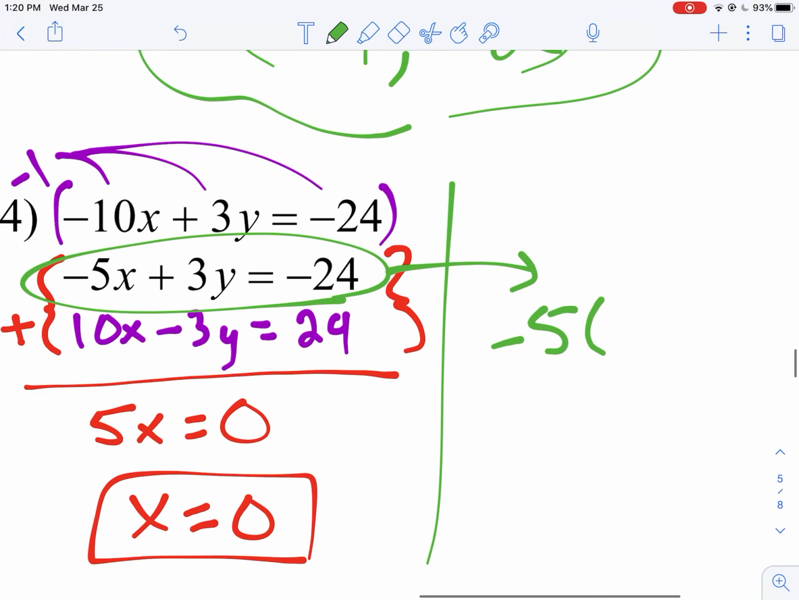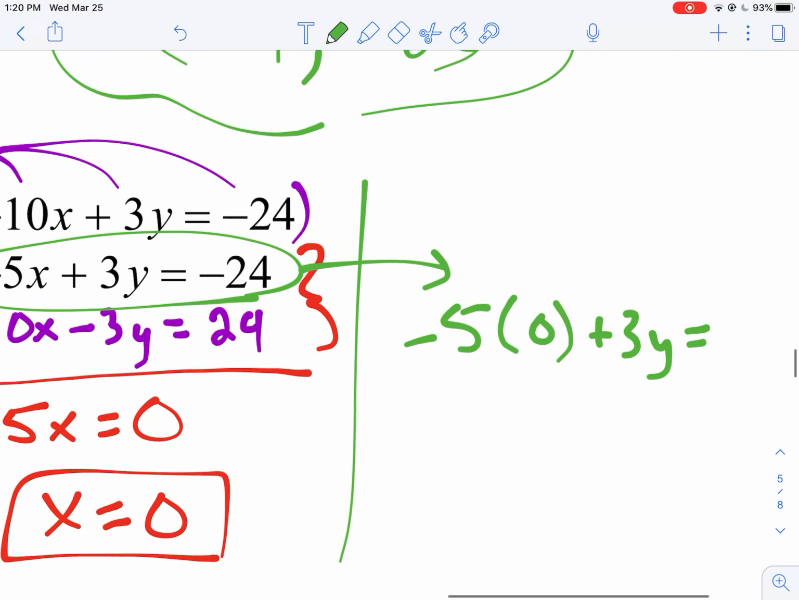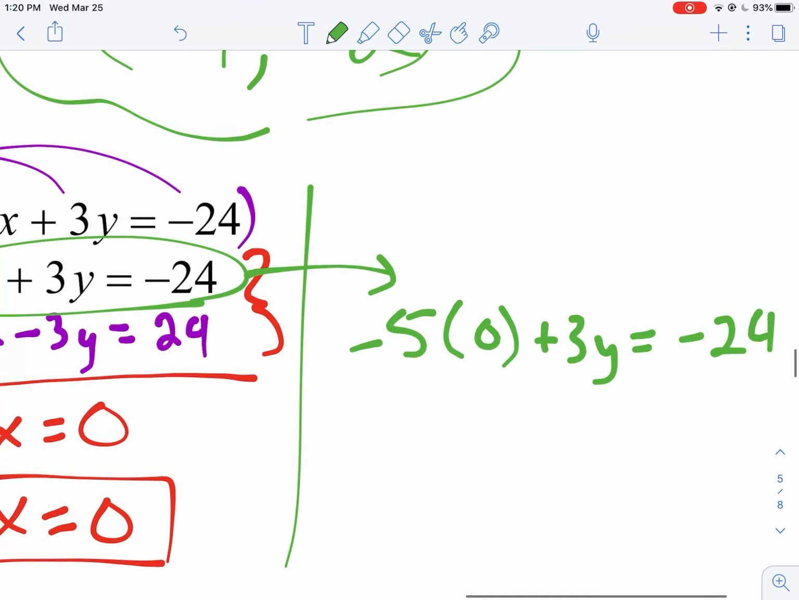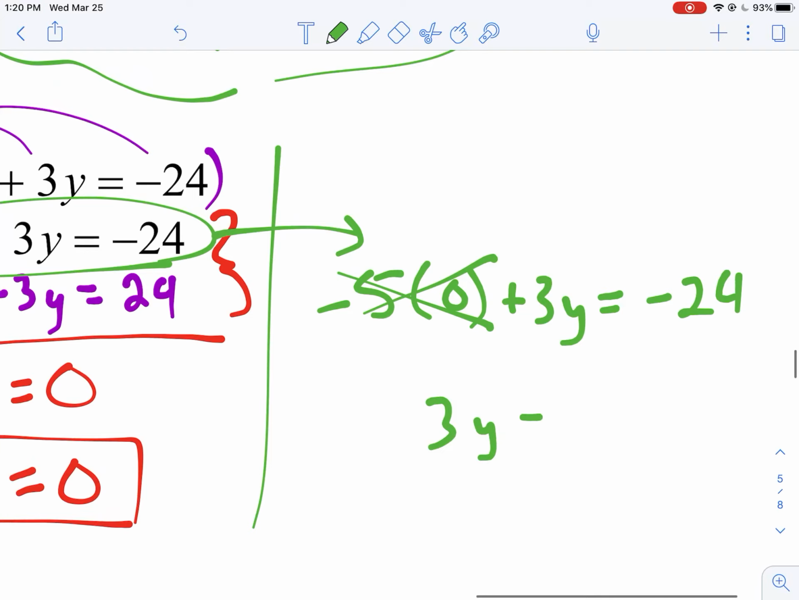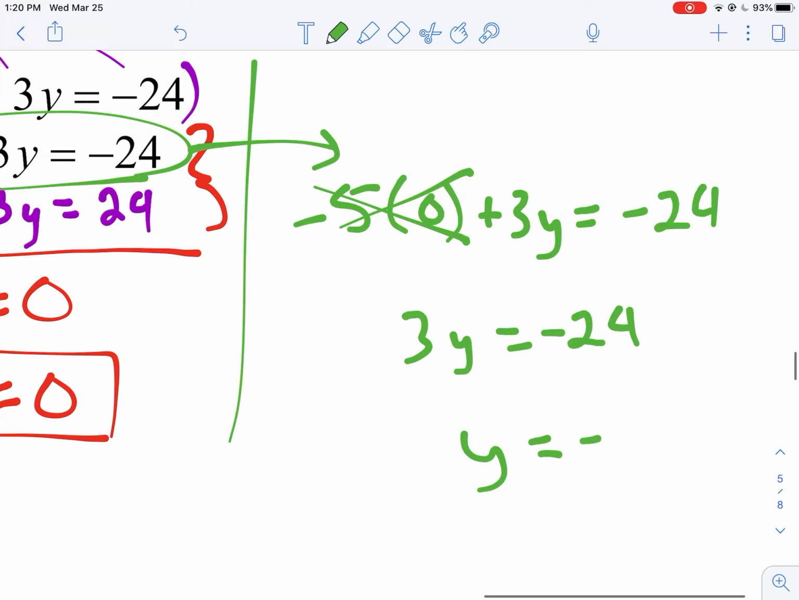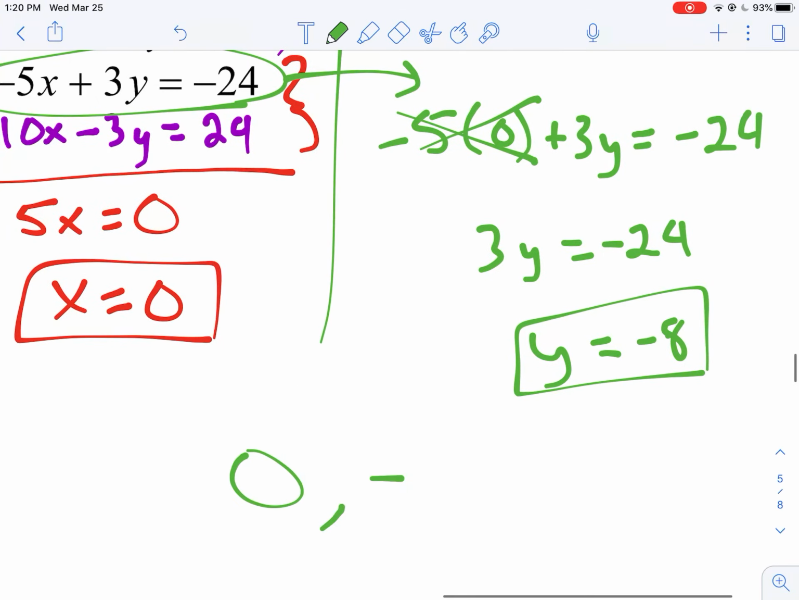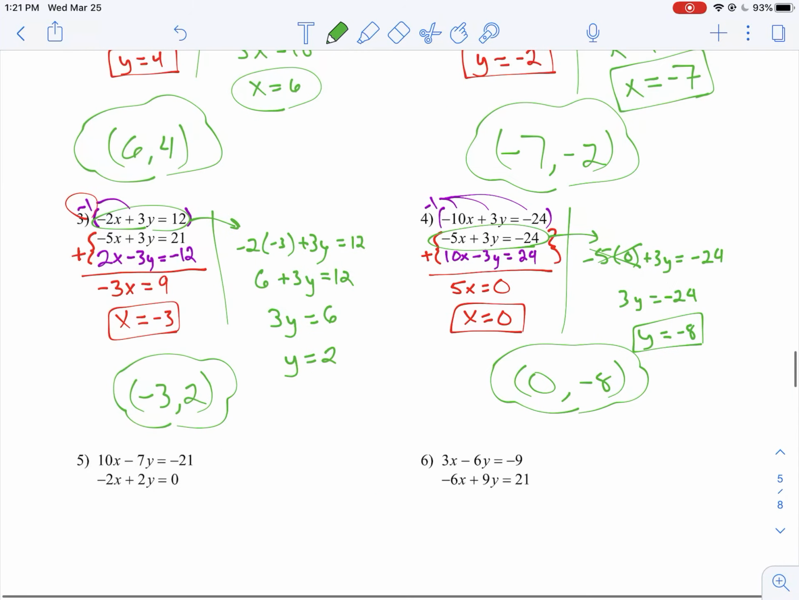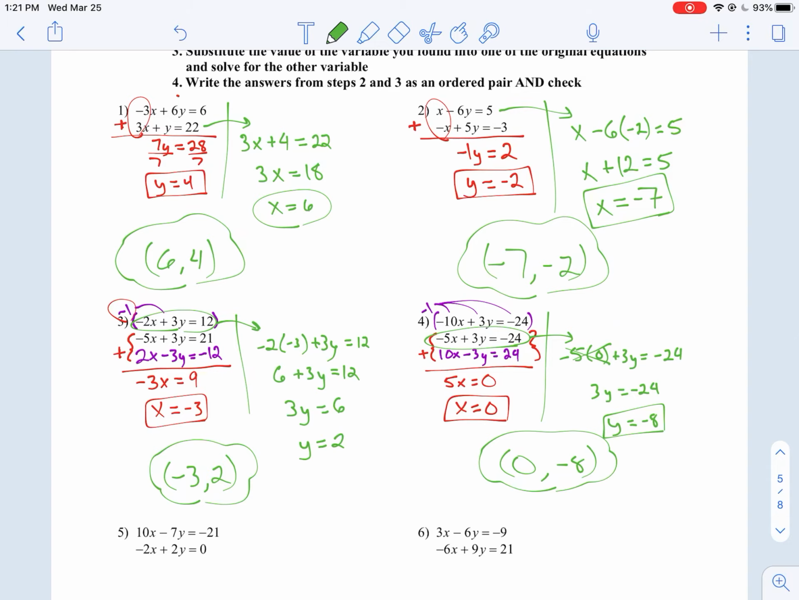But when I rewrite it, okay, negative 5 times 0, plus 3y equals negative 24. Negative 5 and 0 is 0. And there we have it. I believe that is going to be a negative 8. All right, x is 0, y is negative 8. Yahoo. All right, and that's stage 2. Okay, so we're through 4 here.